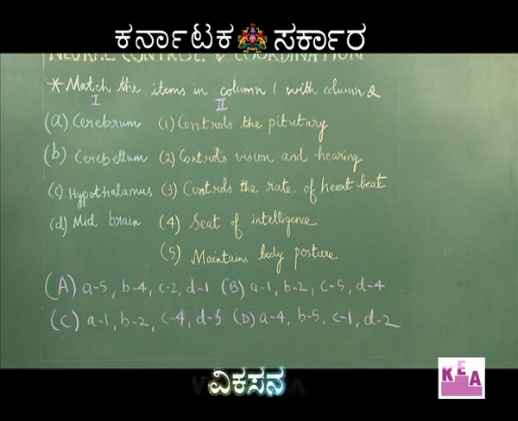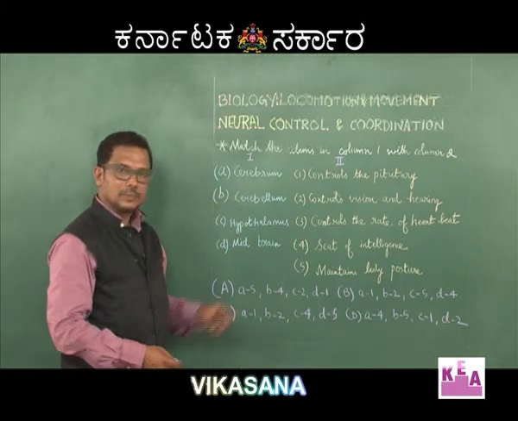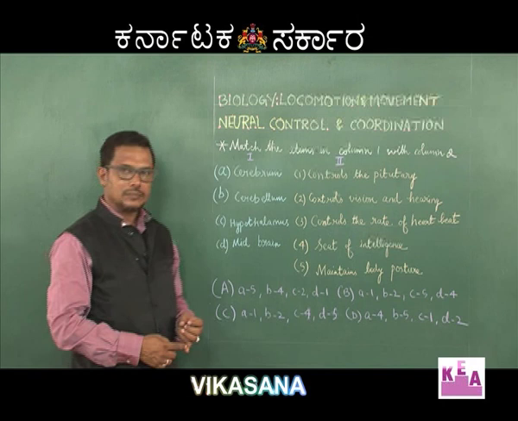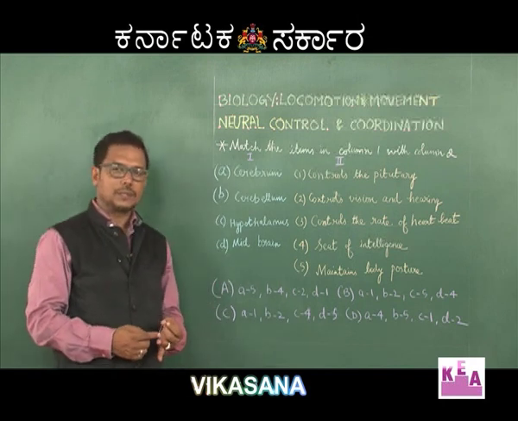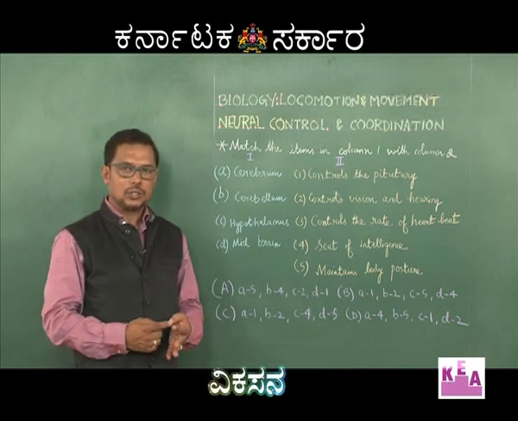Next question, match the items in column 1 with column 2 and choose the correct option. In column 1 we have various parts of the brain, and in column 2 we have functions of those various parts of the brain. Cerebrum is the seat of intelligence, it is a site of speech, memory, thought.